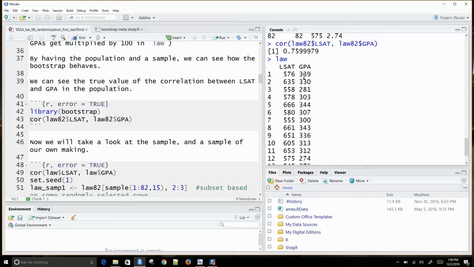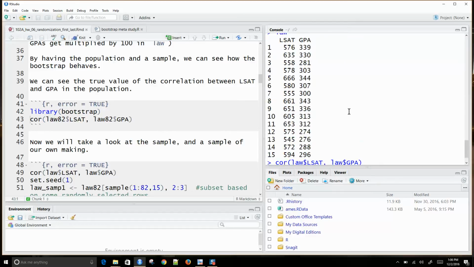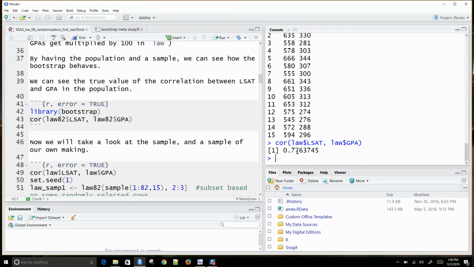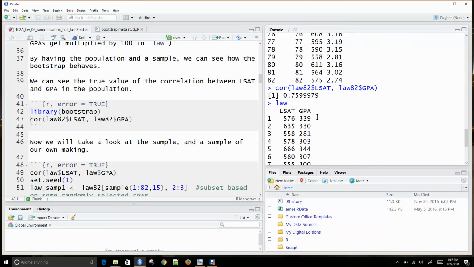They basically multiplied GPA by 100. I'm not sure why they did that. We can do the correlation between law LSAT and law GPA, and for this random sample of 15, we're getting a correlation of around 0.77, 0.78, which seems to be in line here.